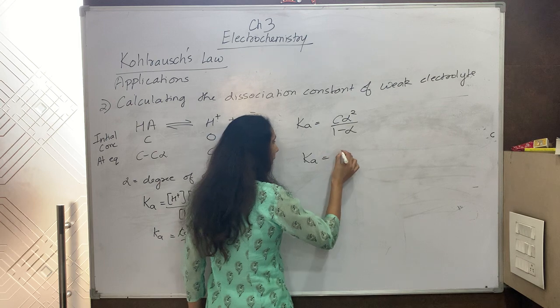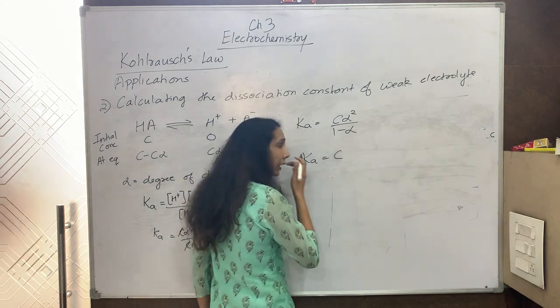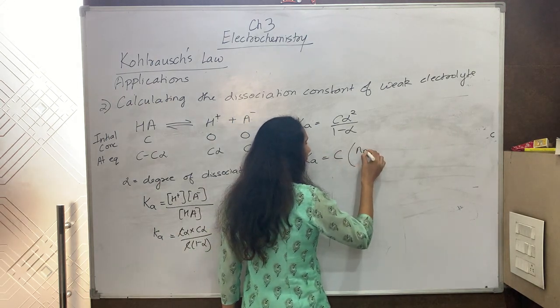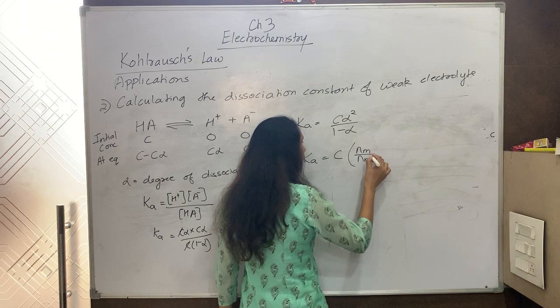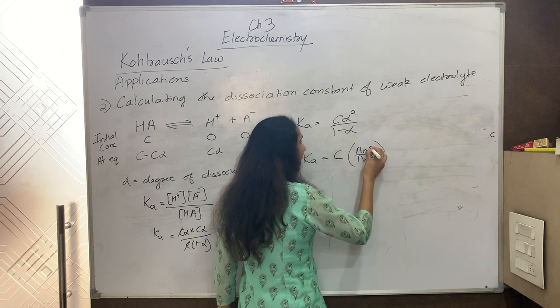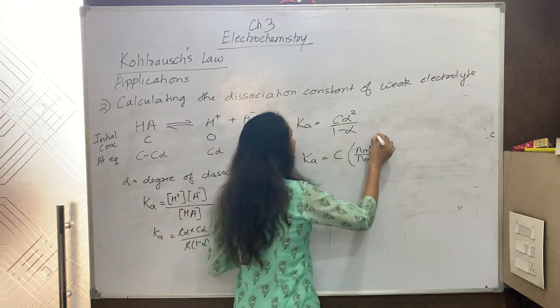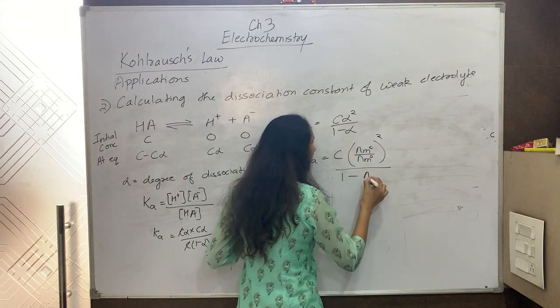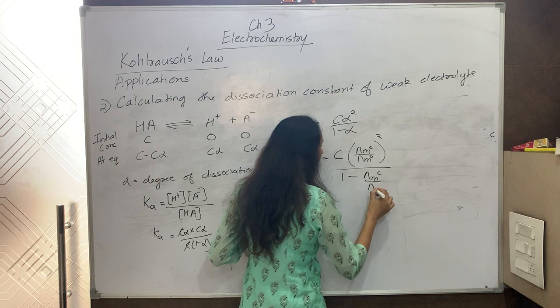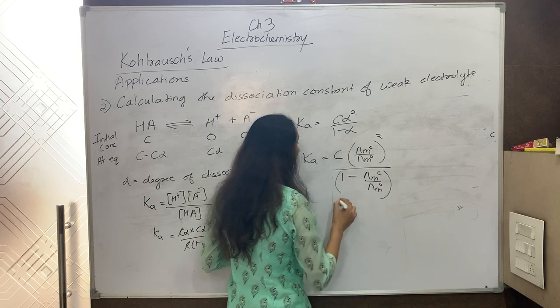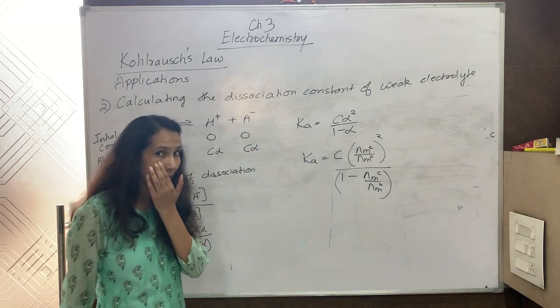And alpha you can substitute from the previous one, Λm upon Λm naught. C means at a particular concentration, whatever you are taking. So this is how we find out the dissociation constant of a weak acid.